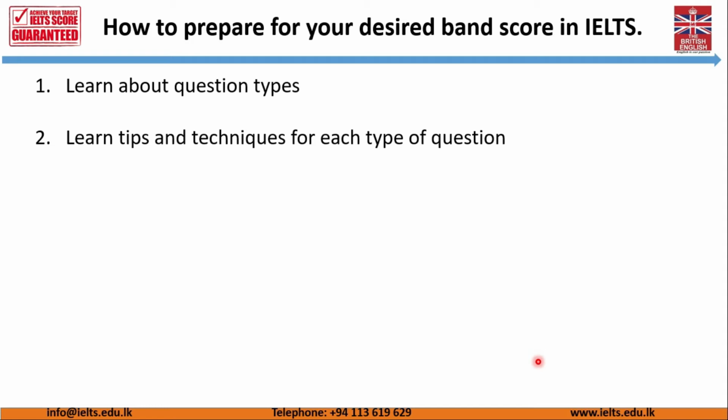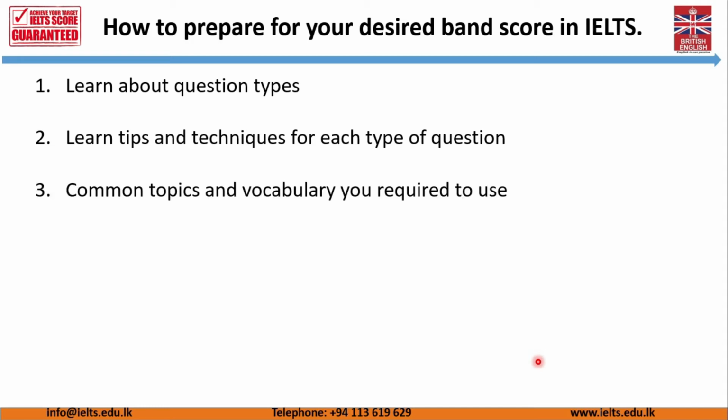Then common topics and vocabulary that you require to use. If you are planning for band score 7, you need to know the vocabulary that is suggested for band score 7. If you are doing band score 8, you need to know the vocabulary that is suggested for band score 7 or 8.